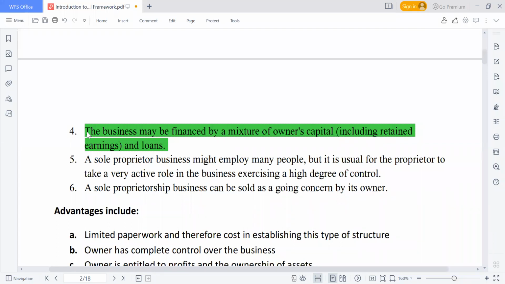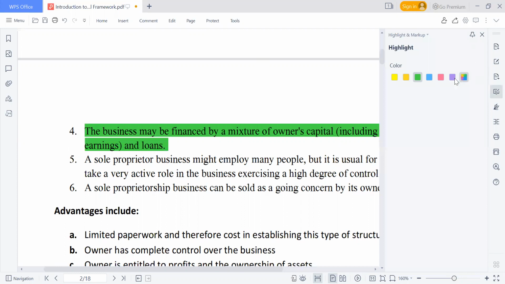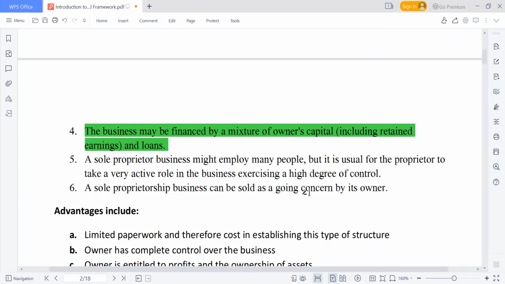And another feature is that a sole trader business might employ many people, but it is usual for the proprietor to take a very active role in the business, exercising a higher degree of control. Meaning that in a sole proprietorship, it may not be only the owner that is taking the decision. The owner can also employ some individuals, but the owner takes the active role.